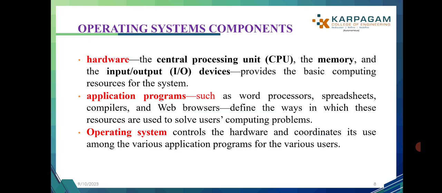The next one, operating system components. First one, hardware. Hardware means the central processing unit, the memory and the input/output devices, which provide the basic computing resources for the system. The next one, application programs. Application programs means word processor, spreadsheet, compiler and web browser. These are examples of application programs. The next one, operating system. The operating system controls the hardware and coordinates its use among the various application programs for the various users.